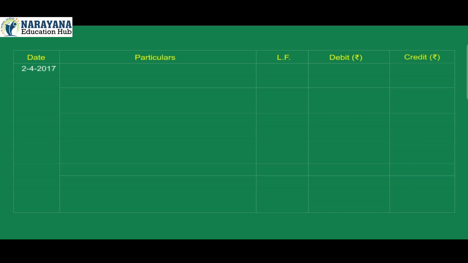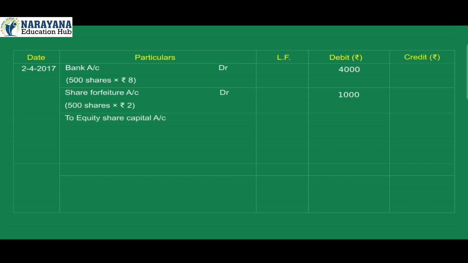2nd April 2017. Bank account debit 4,000, 500 shares into rupees 8. Share forfeiture account debit 1,000, 500 shares into rupees 2. To equity share capital account credit 5,000, 500 shares into rupees 10. Being reissue of 500 forfeited shares at rupees 8 per share.